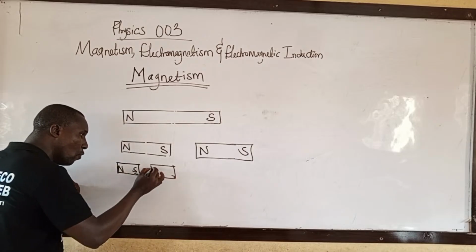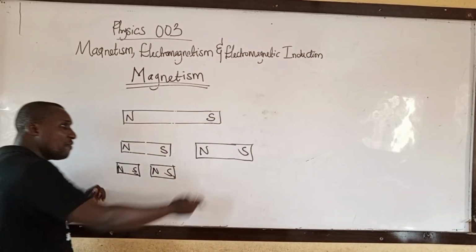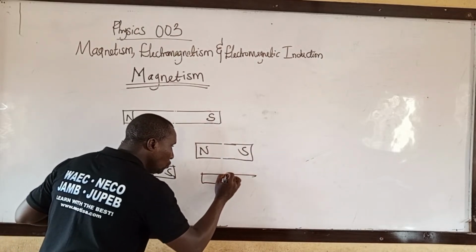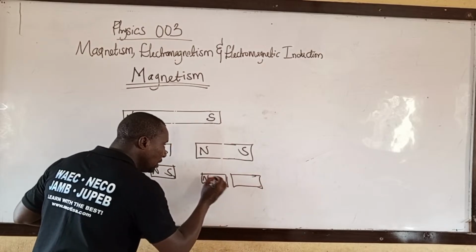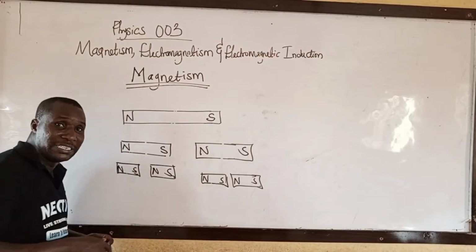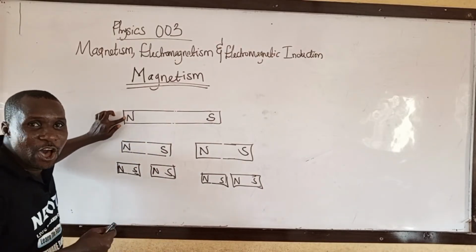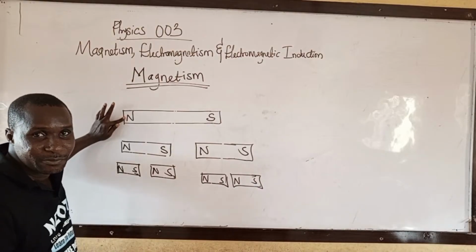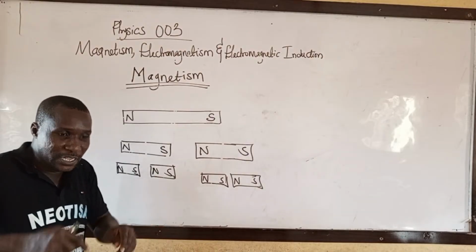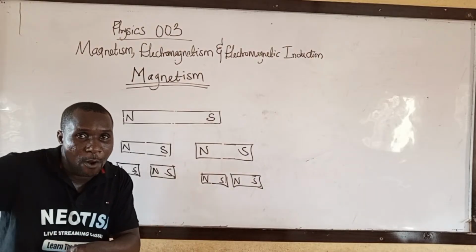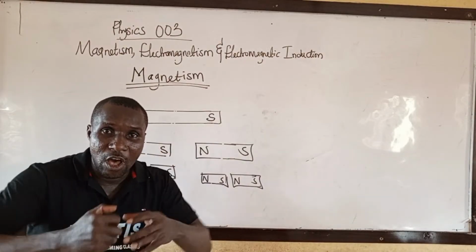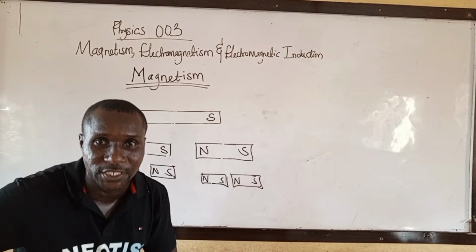Take note. If I cut this one into two again, into smaller two, it will still possess the north pole, south pole, north pole, south pole. If I cut it into two again, it will still possess north, south, north, south. But the difference between them is that the polarity of this one will be the strongest. Because as you are cutting it into smaller parts, the north pole and south pole will be formed, but the polarity, the concentration, the strength of the polarity will be reducing.